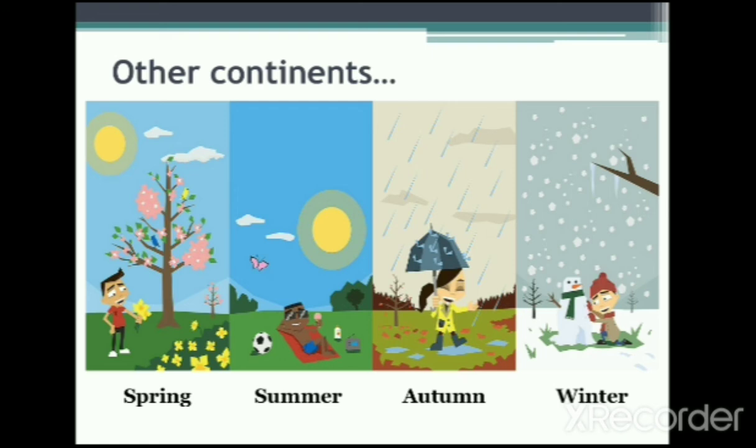Spring is when it's warm. It's not very hot. You can go out and have a picnic and enjoy yourself, have a nice time. Summer is really hot. It's like our own dry season. That's when most schools abroad are on holiday. Like we say here sometimes, summer break. That's when most times they take their vacation because it's a nice time to come out.